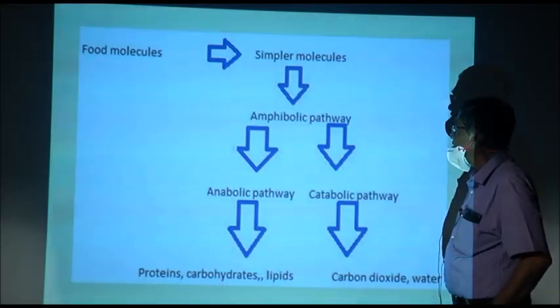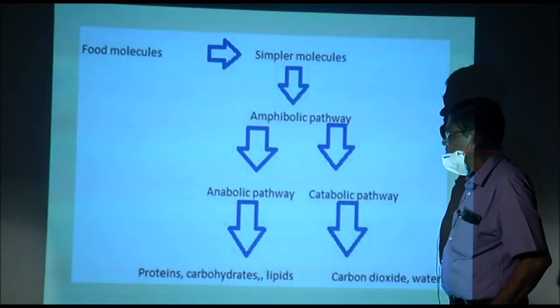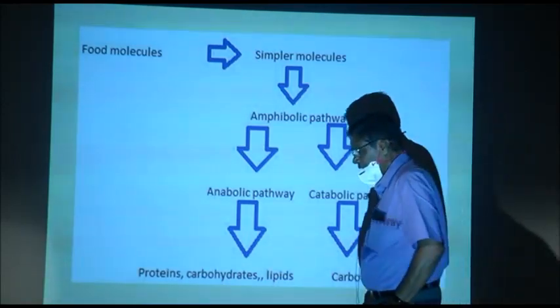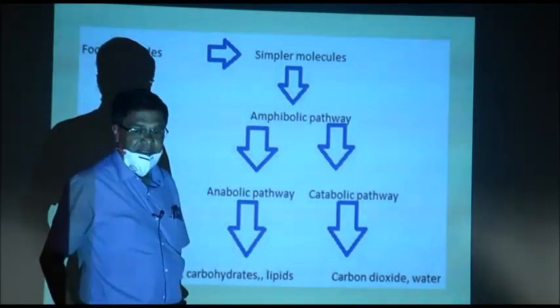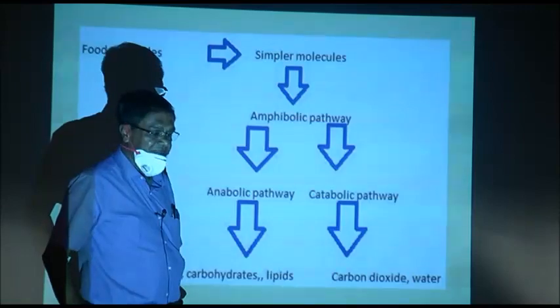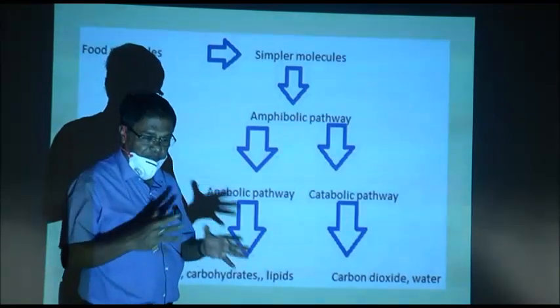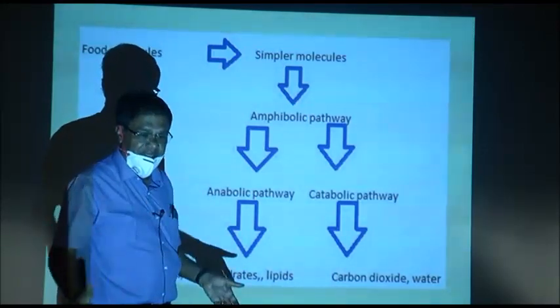Now, next is amphibolic pathways. Amphibolic means you know that there are two words, catabolism and anabolism. One is formation and the other is breakdown.